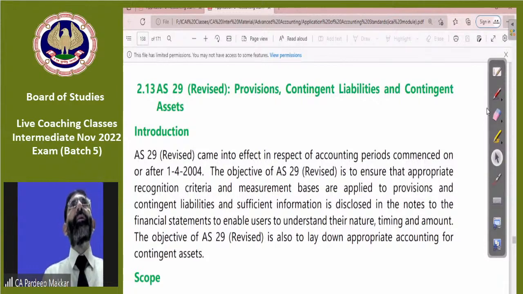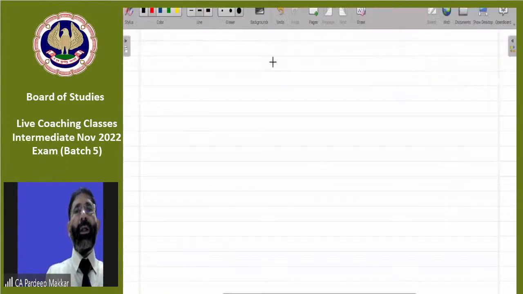Good. So the AS is AS 29. Have you read this AS, all of you? A good AS from the examination point of view. Normally, this AS gives a good number of questions in the exam. Now at times, I can't say even one AS is more important, because all the AS are equally important. You have 13 AS.